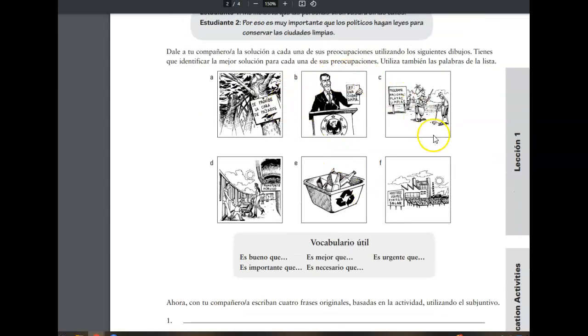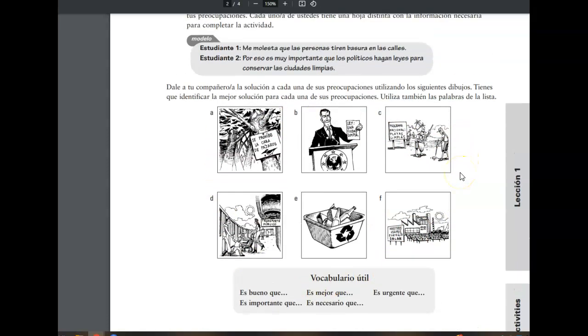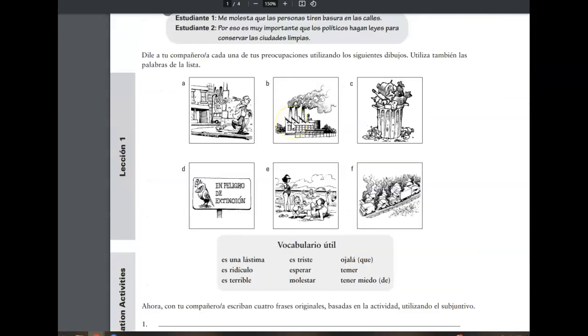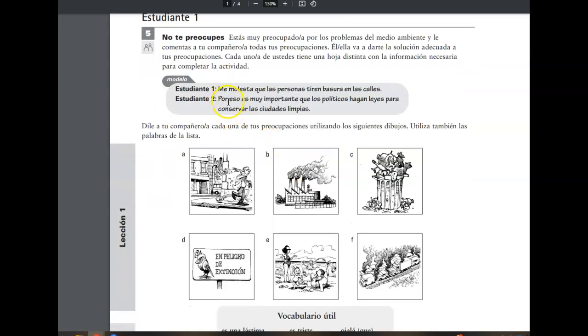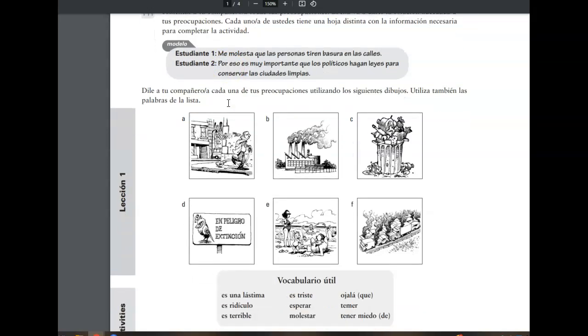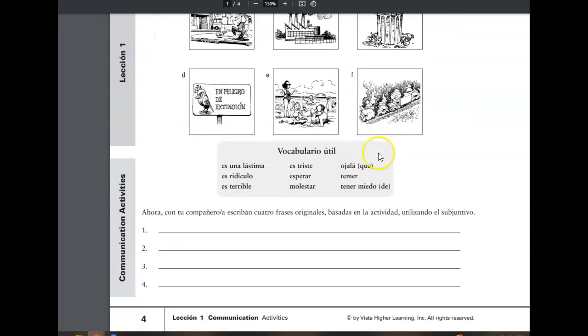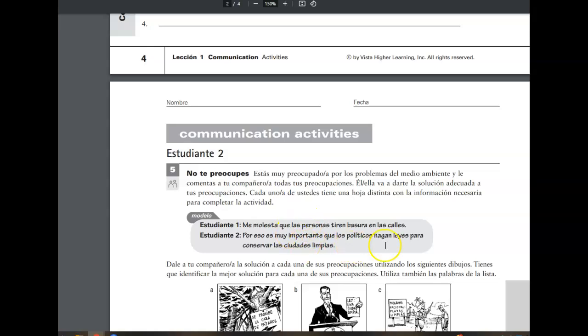you're going to pick one of these options here from letters A through B. And you can see the response, and I think actually it's provided, Estudiante 2 on the first page has a suggestion that is very, actually, yeah, identical.